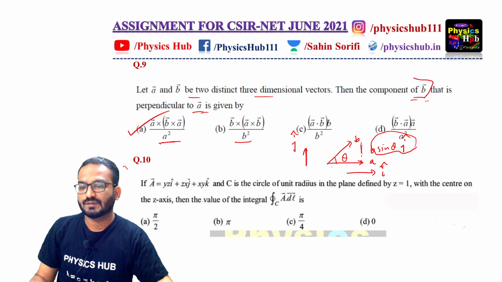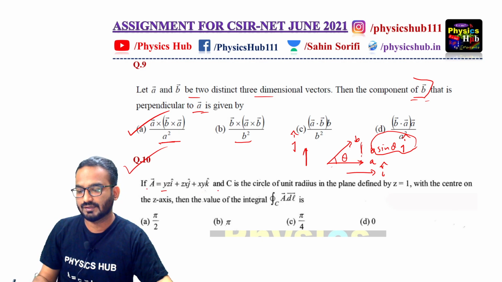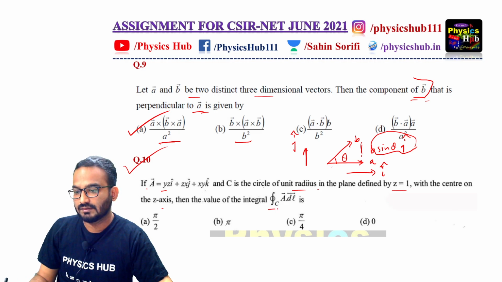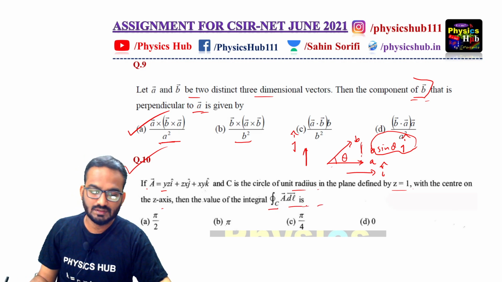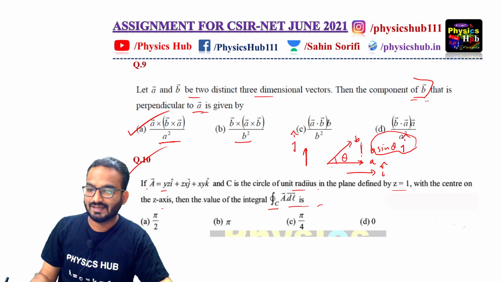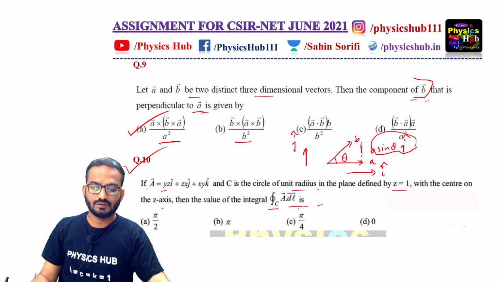Question number 10, last question. If A equals yz i cap plus zx j cap plus xy k cap, and C is the circle of unit radius in the plane defined by z equals 1 with the center on the z axis, then the value of the closed integral A dot dS. So basically this question is from line integral. Okay, how can you solve this particular problem?